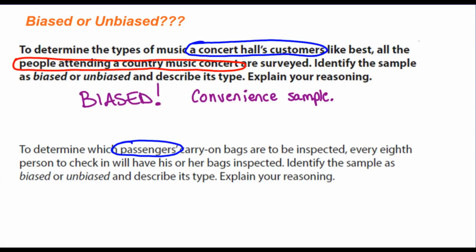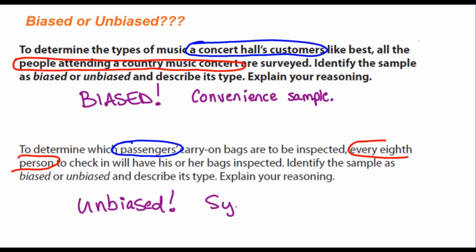And who is the sample? How did we collect our sample? We took every 8th person. And that is a random sample. So this is unbiased. This is a good sample. And what type of method did they use? Well, they used a rule. And when you use a rule, every 8th person, that's called a systematic random sample.